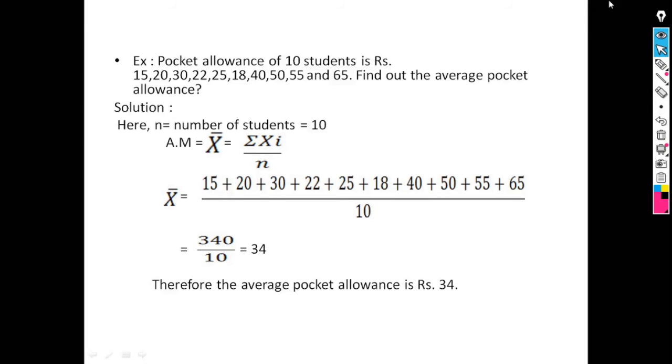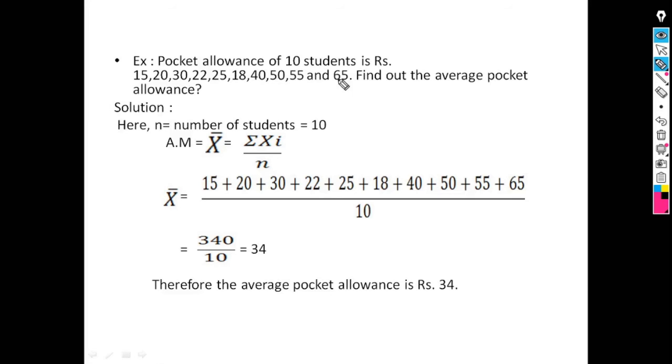Suppose another example for calculation of arithmetic mean for individual observation is, pocket allowance of 10 students is rupees 15, 20, 30, 22, 25, 18, 40, 50, 55 and 65. Find out the average pocket allowance. So here the observations are individual observations.